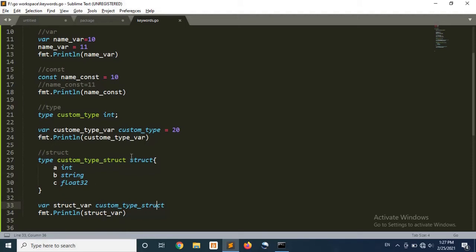Okay, so by using the struct keyword we are creating a structure data type. The type keyword is used for creating a custom data type, which in origin could be of integer type, float type, or any structure, array, whatever it could be. And here, by the struct keyword, we have created a structure. I hope everything is understood.